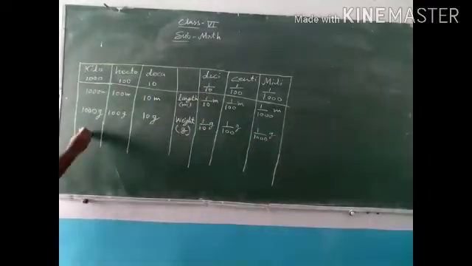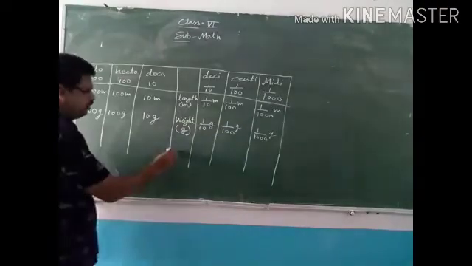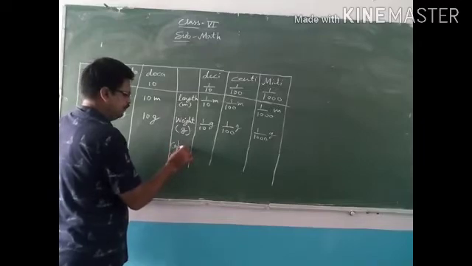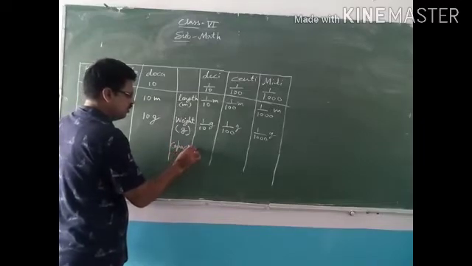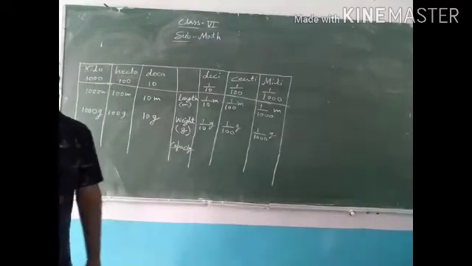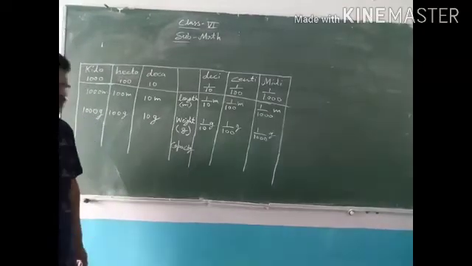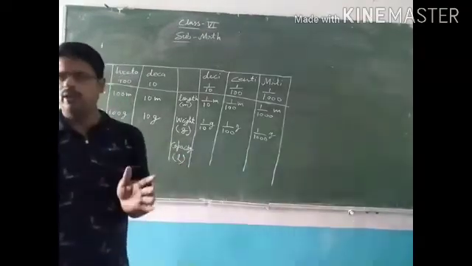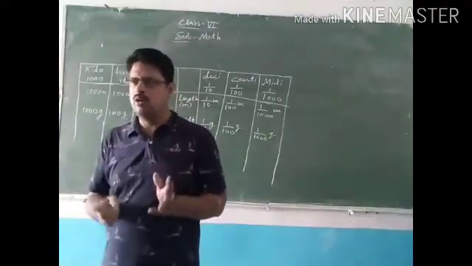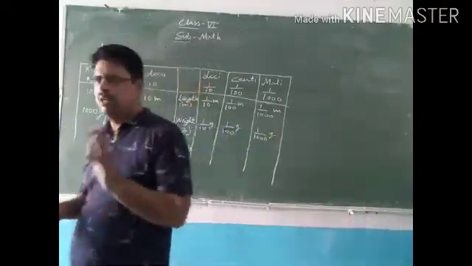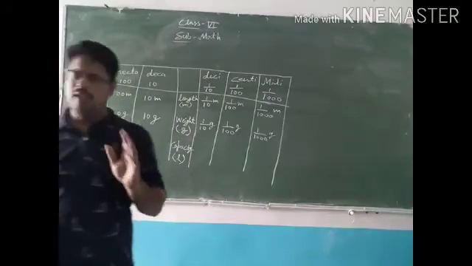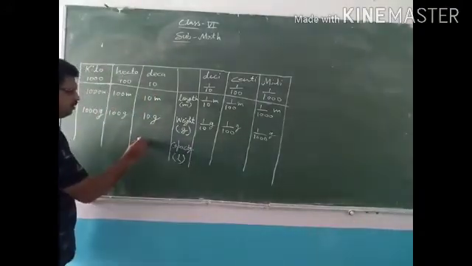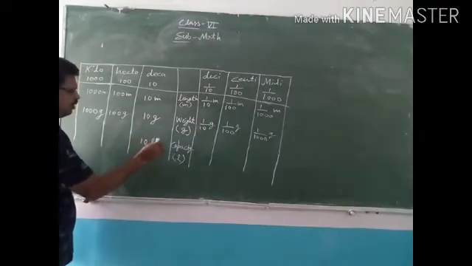Understood? And now the measurement of capacity. Capacity we measure in liter. Liquid things like oil, petrol, milk, these are measured in liter. So in 1 decaliter there is 10 liter.